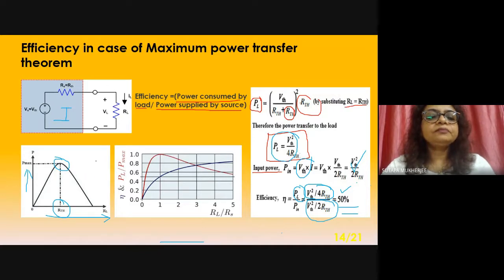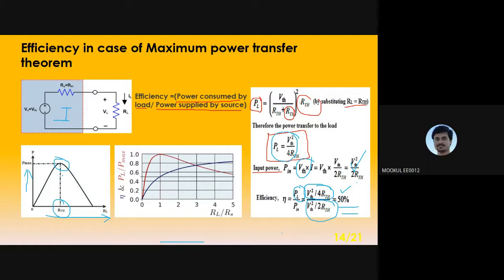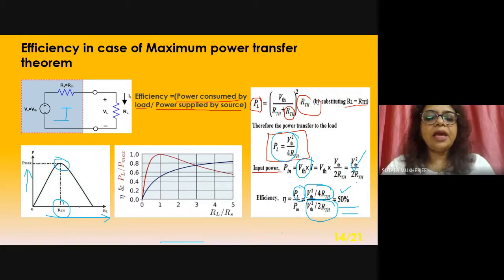Understood? Along the x-axis, we are considering RL, load resistance. Along the y-axis, we are considering power. So definitely, you are acquainted with that. At the point of RTH equal to RL, power is maximum.